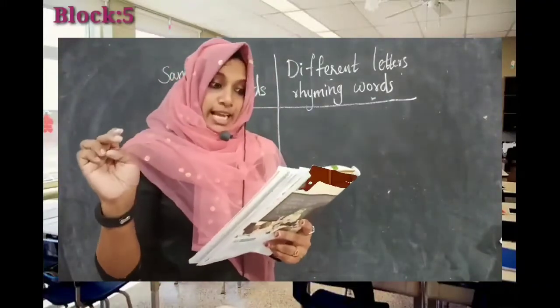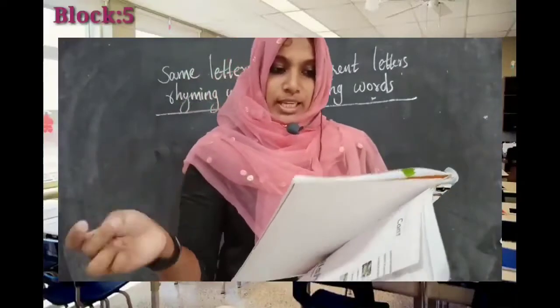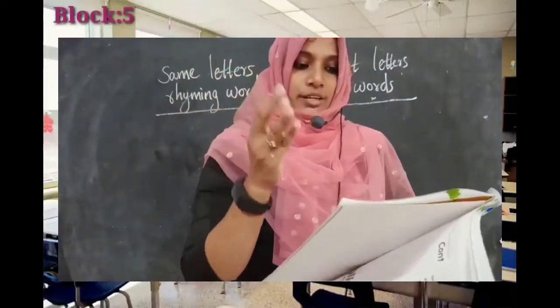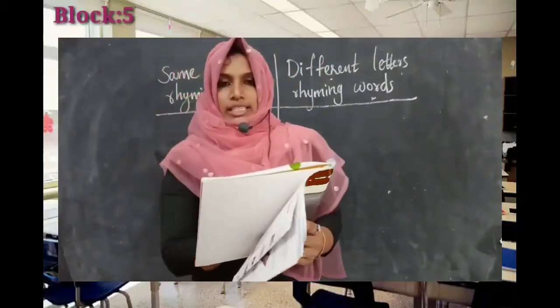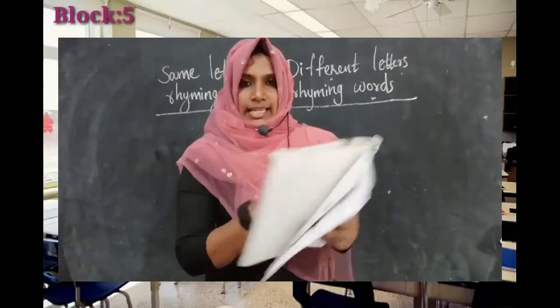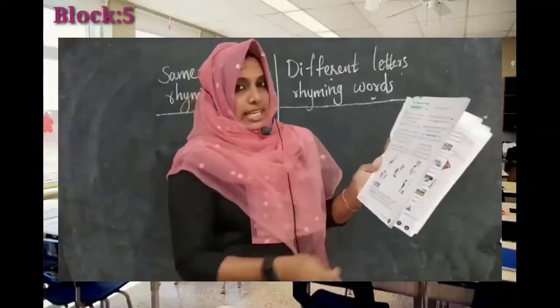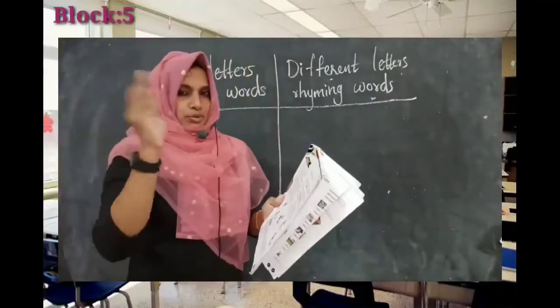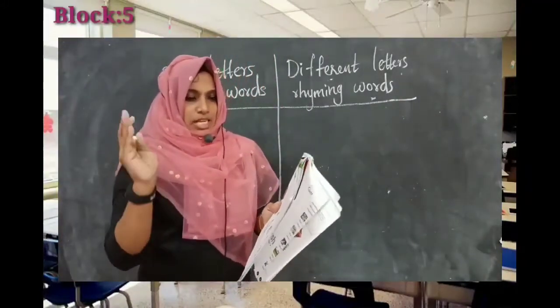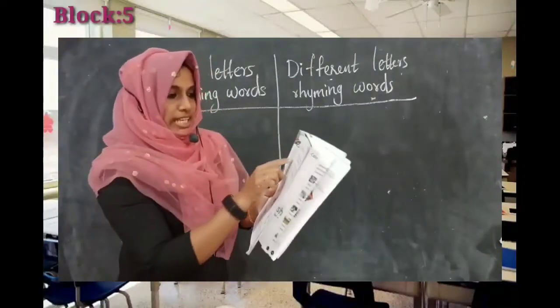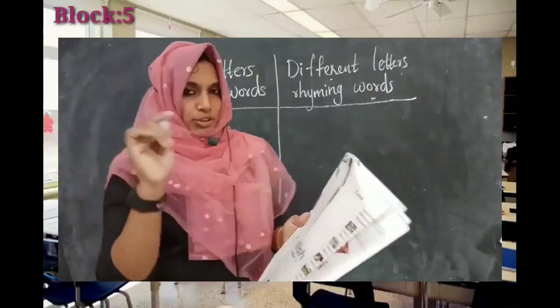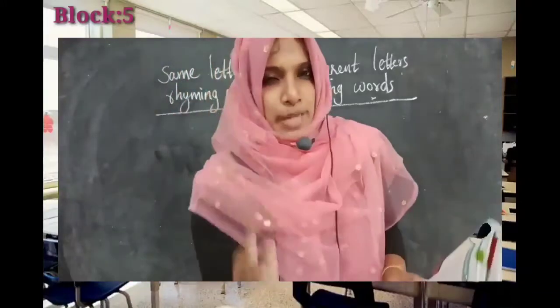There is fun to be had in doing a new thing. Be a little silly, give your day some zing. So from these lines, what are the rhyming words? Thing and zing. Both of these words have the same sound. So in this group where we need to write thing and zing, you have to check their spelling first.